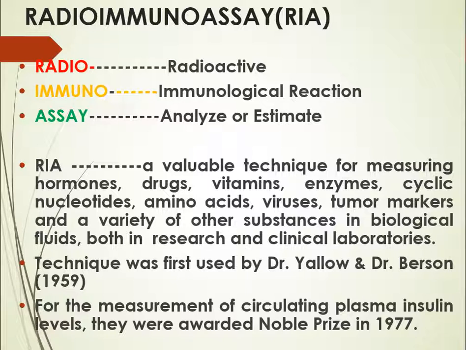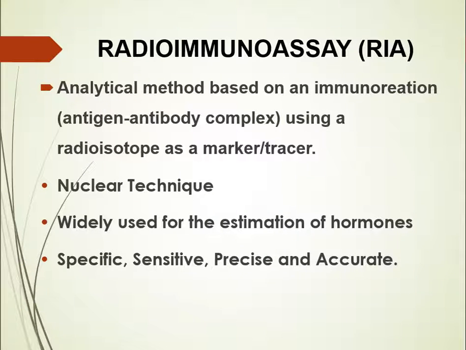This technique was first used by Dr. Yalow and Dr. Berson in 1959, and for the same technique, they won the Nobel Prize in 1977. RIA is an analytical method based on an immunoreaction using a radioisotope as a marker or tracer. It is a nuclear technique widely used for the estimation of hormones. It is a specific, sensitive, precise, and accurate technique.